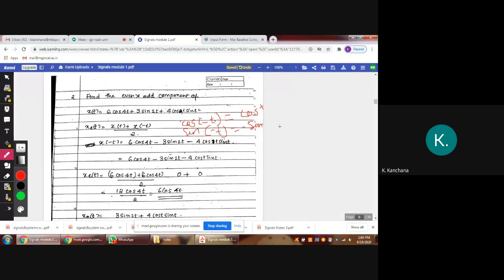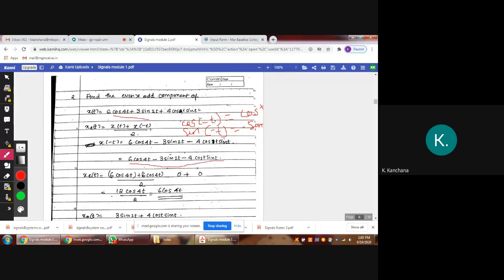So x of minus t: 6 cos of minus 4t, and cos of minus 4t is nothing but cos 4t, so you get 6 cos 4t. Then 3 sine of minus 2t means you take the minus outside, so we get minus 3 sine 2t. Then cos of minus t is cos t only, but sine of minus t gives a minus, so you get minus 4 cos t sin t. This is the equation for x of minus t.